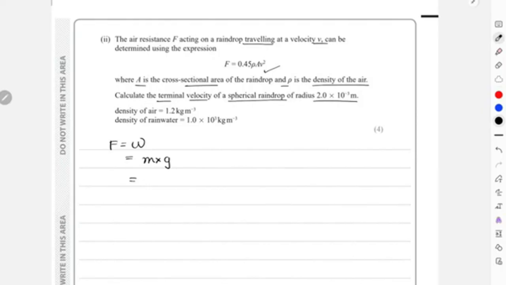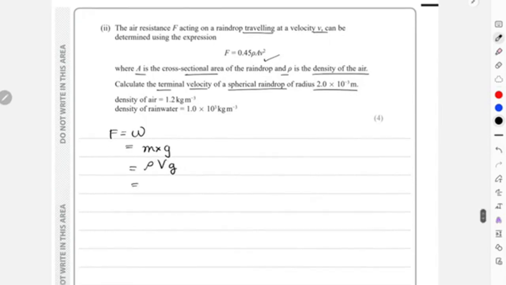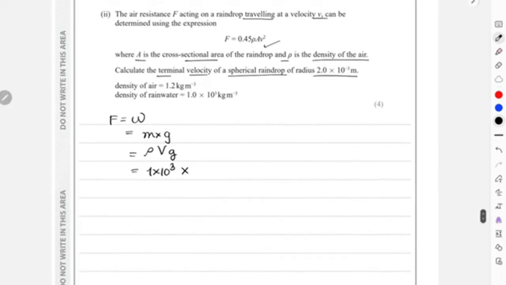So density times volume, capital V, and then g. Density of the rainwater was 1 into 10 to the power of 3, multiplied with volume, which is 4 by 3 pi r cubed because this was a sphere. So 4 by 3 pi, r is 2 into 10 to the power of minus 3, entire thing under a cube.